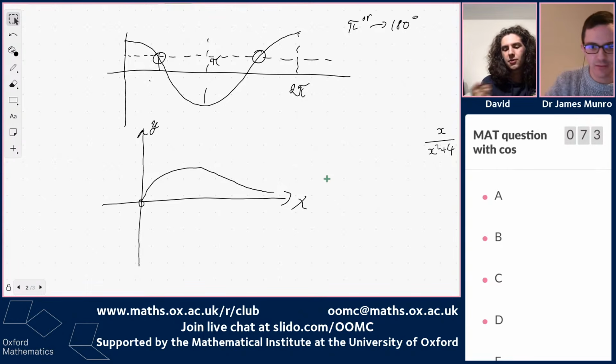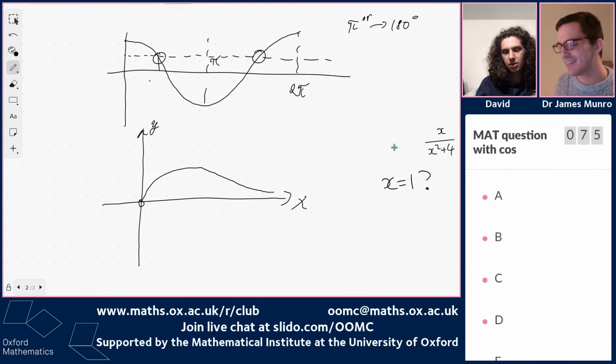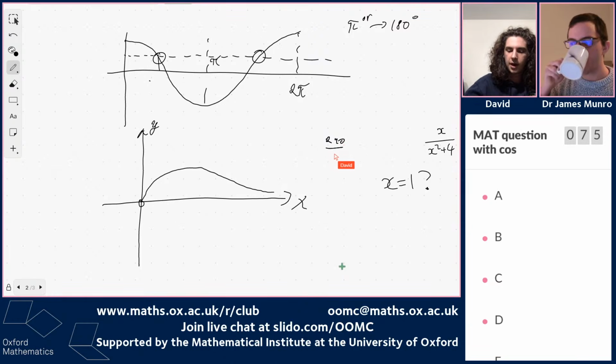Because we have a 240 factor in there, we could say, for example, take x equals 1. Then we have 240 over 5, which is 48, which is less than 60.